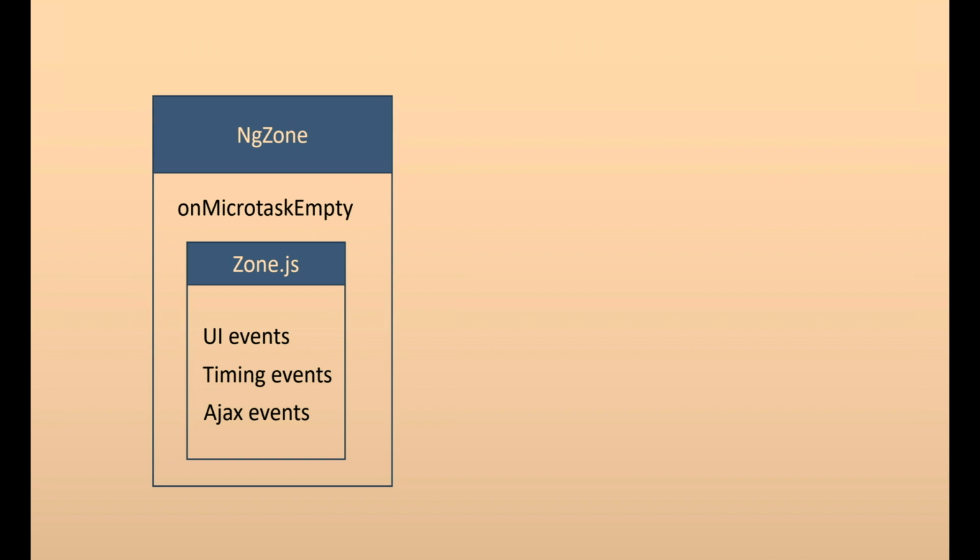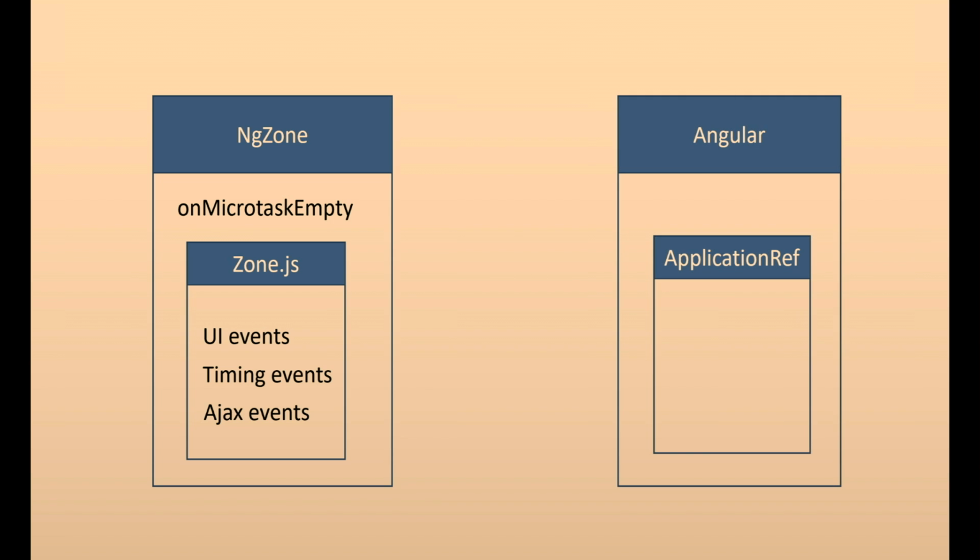What Angular does is implement NgZone. This is the service implemented by the framework that wraps over zone.js and listens to these events. In the Angular framework, there is a method called onMicroTaskEmpty implemented by NgZone, and the rest of the framework, for example ApplicationRef, the main service that runs change detection for all your components, just subscribes to onMicroTaskEmpty and waits. Whenever there is any asynchronous event, it gets a notification and runs change detection.